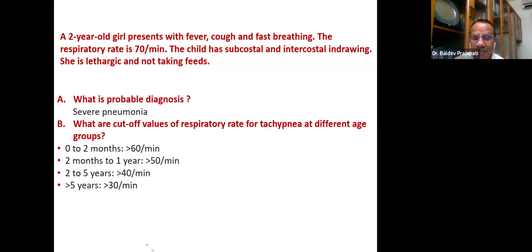I remember in one of the DM exams, one of the pulmonologists was telling me that a candidate was not passed because he didn't count the rate for 1 minute. So this much importance is given.